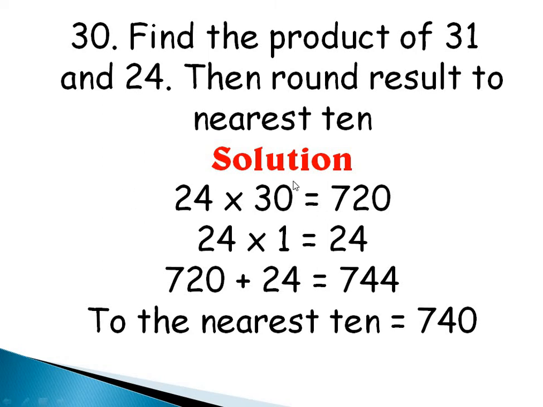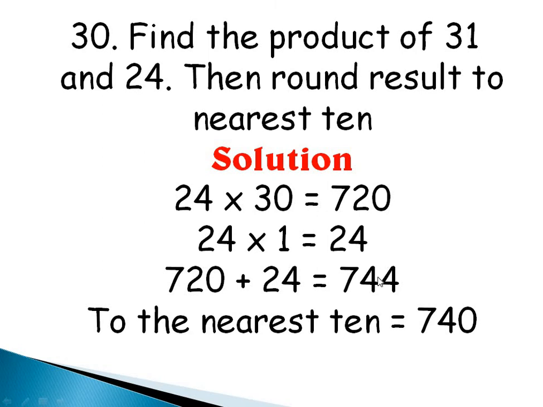Okay, so 24 times 30 is 720. 24 times 1 is 24, and then I'll add 720 plus 24. That will give me 744. If you are in doubt, you can pause and try to multiply it yourself and then compare your answer with mine. Alright, this is the answer, but we're not going to stop here.